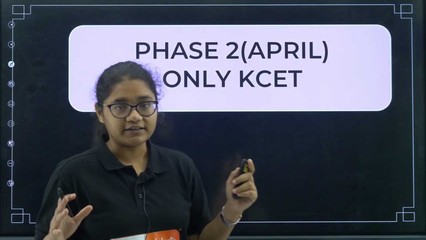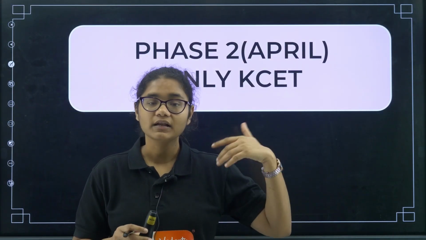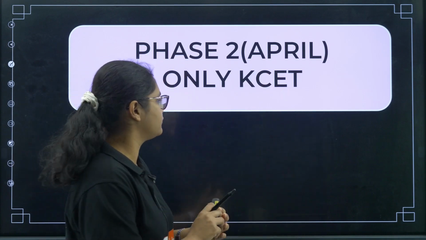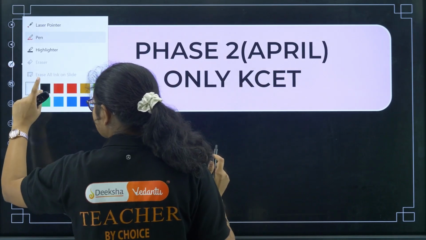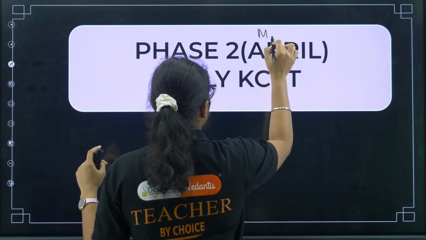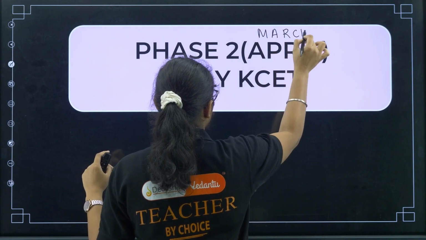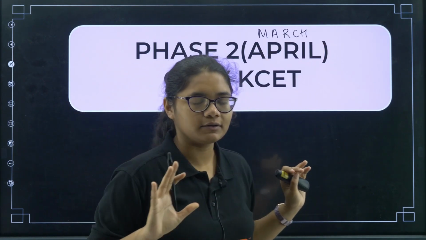Now we will go to phase 2, that is your March and April. Okay, not only April, you have time. Okay, once again, so this is March and April. By Jan 15 the PU2 syllabus is done.